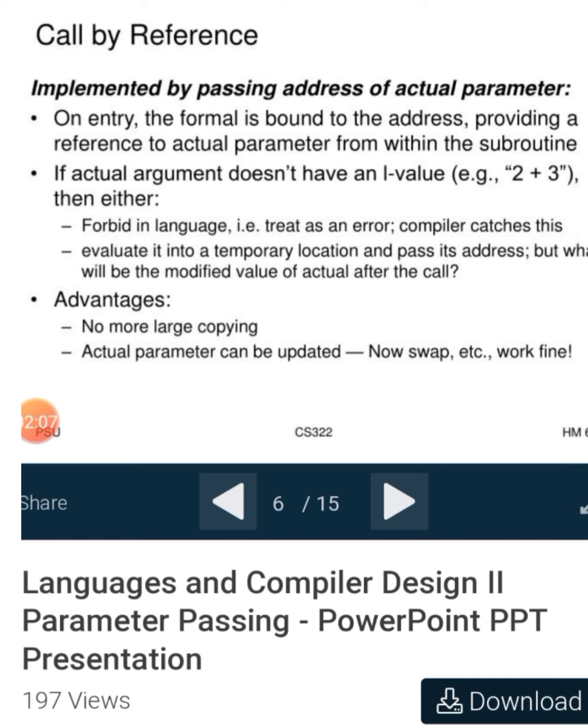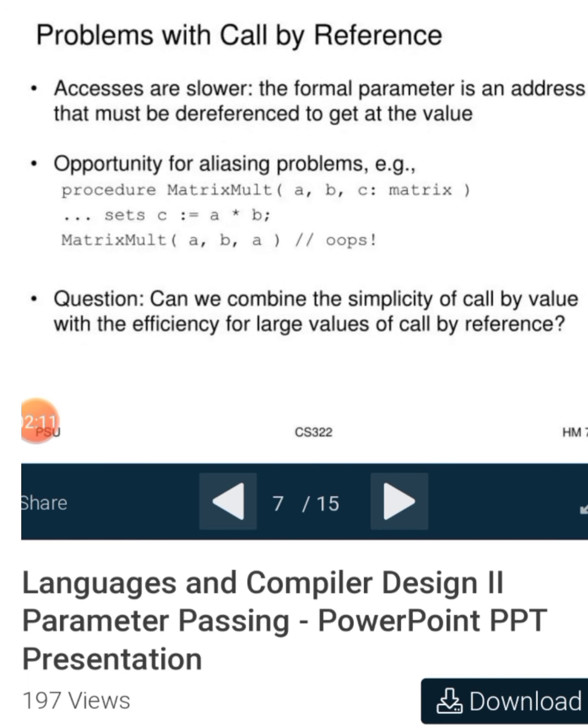Advantages: no more large copying. Actual parameters can be updated. Now swap etc. are fine. Problems with call by reference: accesses are slower. The formal parameter is an address that must be dereferenced to get the value. There is also an opportunity for aliasing problems. Example.